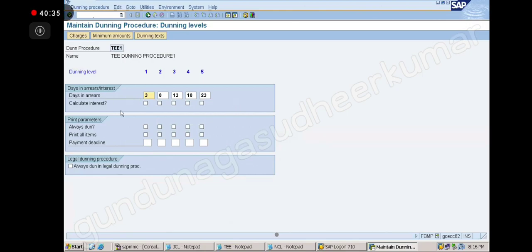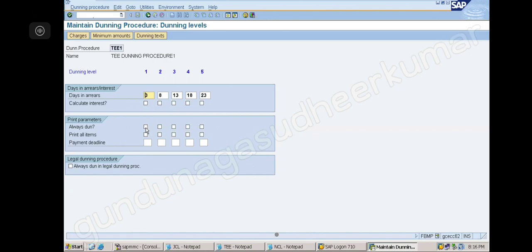Now, do you want to calculate interest? No, we already calculated, na? Interest calculation is already over. Actually, first we do the dunning, then we do the interest calculation. In one of the dunning letters, we specify, if you are not responding, then I am going to calculate interest. Please don't ask me later. So we give that warning and then we calculate interest and inform you. Because we have already calculated interest, it is not required.